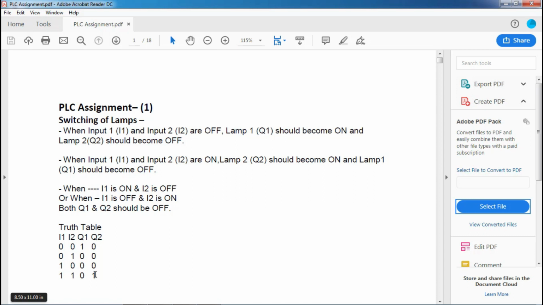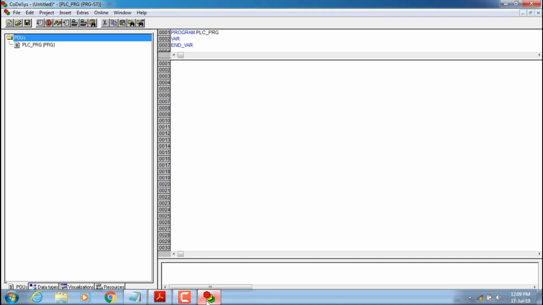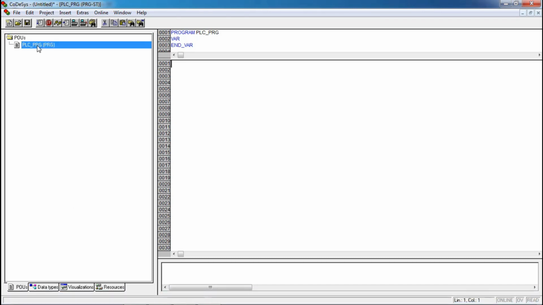Let's see how we're going to do it in structured text. This is a PLC PRG. This is the main program from where execution of the program starts. If you create any function in this program, you have to call it in PLC PRG in order to execute it.